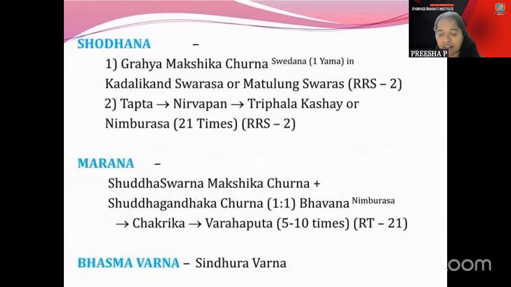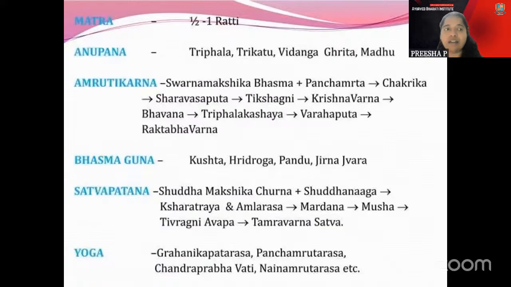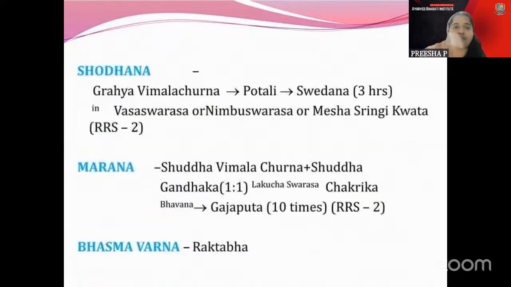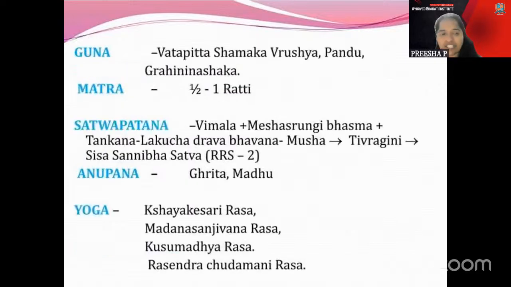And for the Vimala, I think we have already told you the Shodhana Dravya is very important. I've told you the Vasa Swarasa, Nimbu Swarasa, Meshashmangi, V code we have told. V code just to summarize: V for Vasa Swarasa and the Mesha, there are two horns of the V shape. Yoga Vichara, in that one, the Kshayakesari Rasa, Madana Sanji Rasa, Kusumadi Rasa, and Jasendra Chudamani Rasa,